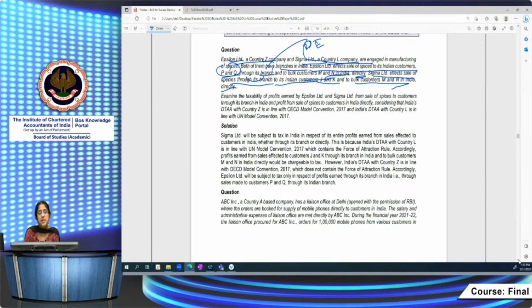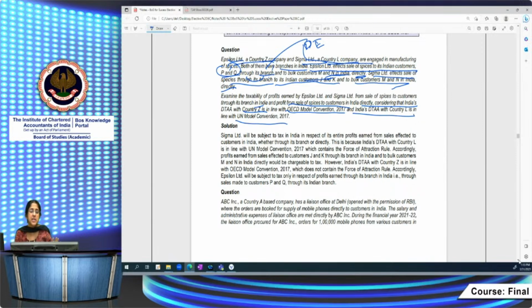Examine the taxability of profits earned by Epsilon Limited and Sigma Limited from sale of spices to customers through its branch in India, and profit from sale of customers directly, considering India's DTA with country Z is in line with OECD Model Convention, and with country L is in line with UN Model Convention.